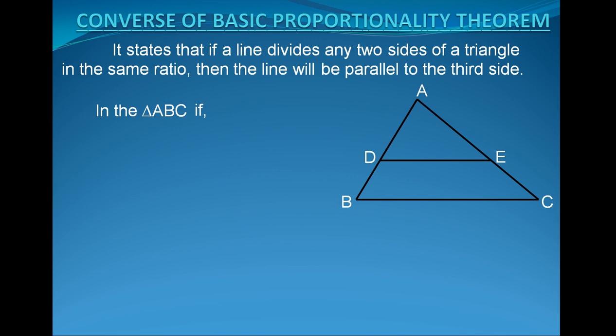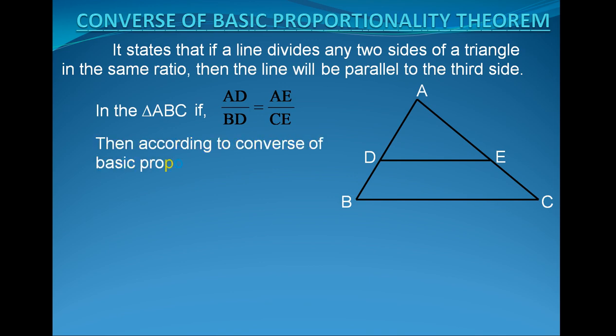That is, in triangle ABC, if AD upon BD is equal to AE upon CE, then according to the converse of the basic proportionality theorem, DE is parallel to BC.